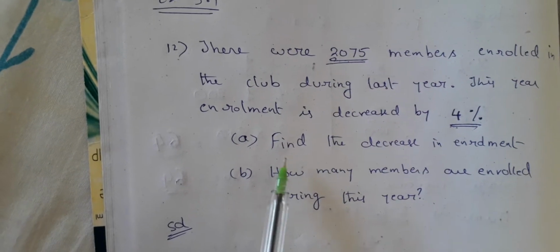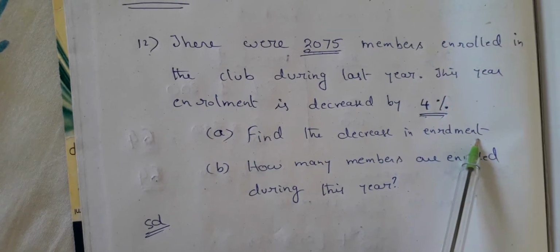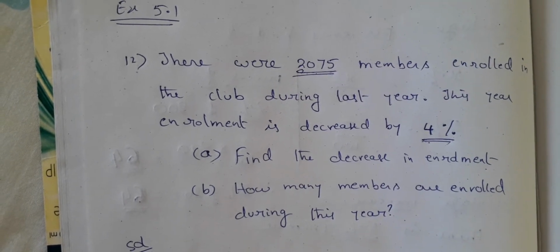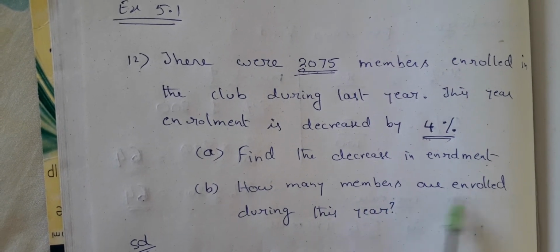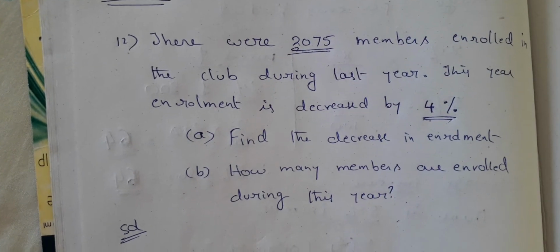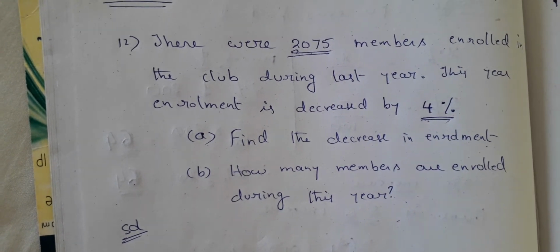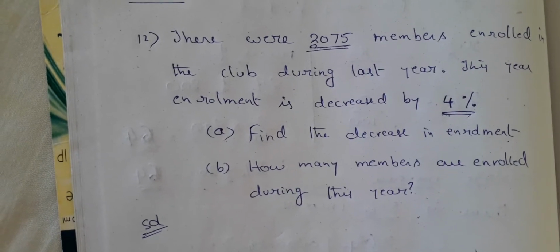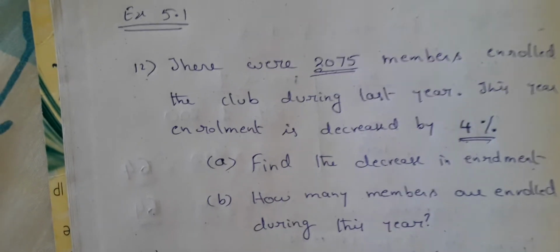Now, what is he asking? Find the decrease in enrollment. He is directly asking one point, what is the decrease? And how many members are enrolled during this year? That means what is the final result? So two things he is asking. So we'll go by the traditional method only because two things can be determined. Okay. So let us go for the solution.